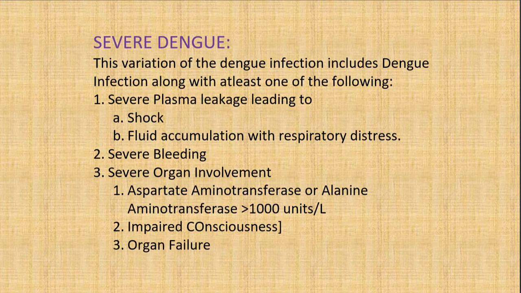So what is severe dengue? In severe dengue, you will see at least one of the following: severe plasma leakage that leads to shock or fluid accumulation with respiratory distress, and either severe bleeding or severe organ involvement. That is, when there is hepatic involvement, you will see aspartate aminotransferase or alanine aminotransferase more than 1000 units per liter, or impaired consciousness and other organ failures like renal failure.